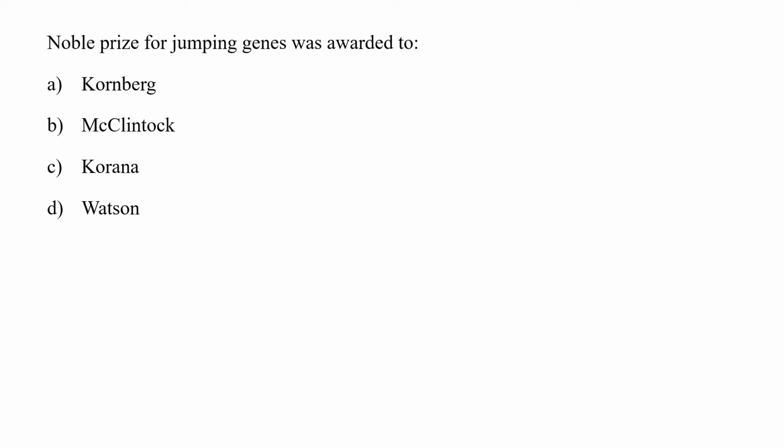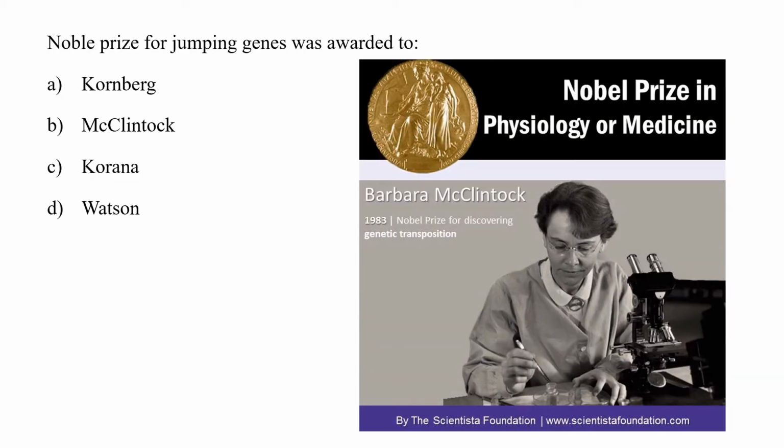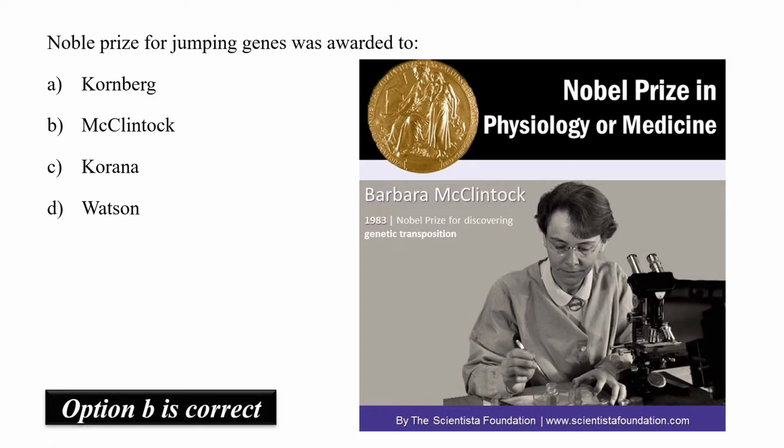Nobel Prize for jumping genes was awarded to Kornberg, McClintock, Khorana or Watson. Jumping gene, which is also a DNA sequence that moves from one location on the genome to another, is also known as transposons. The concept of transposons was introduced by Barbara McClintock when she was working on her studies of kernel color of corn. So hence option B would be the correct answer.